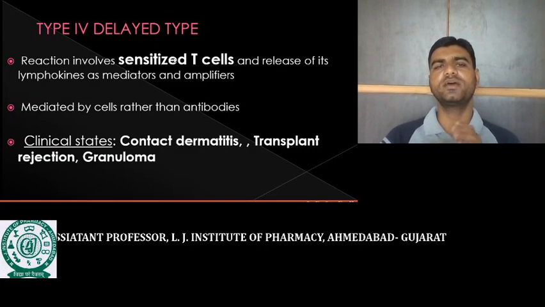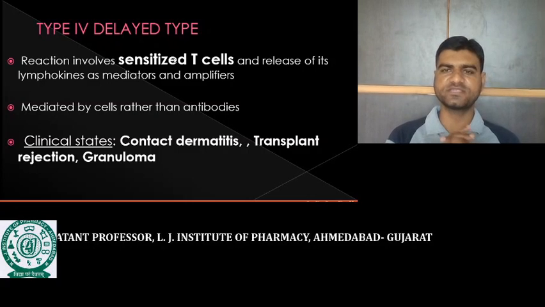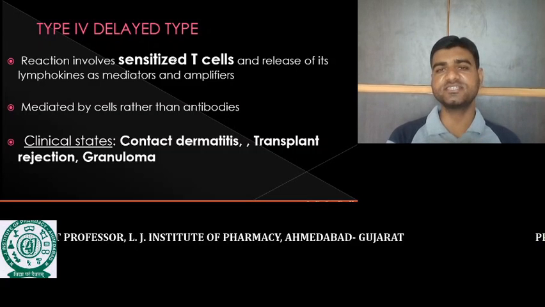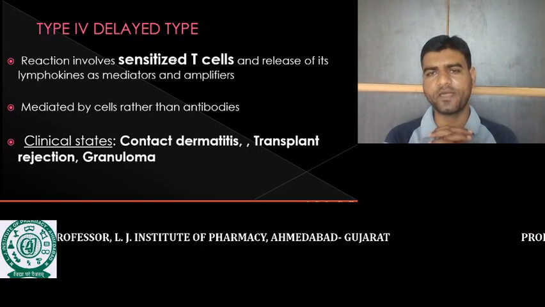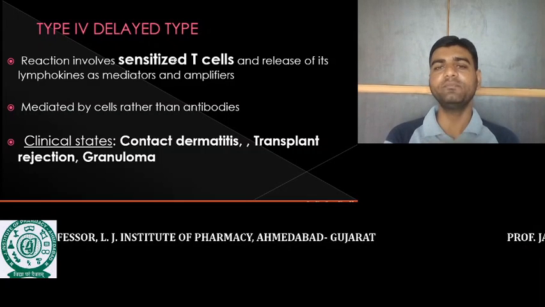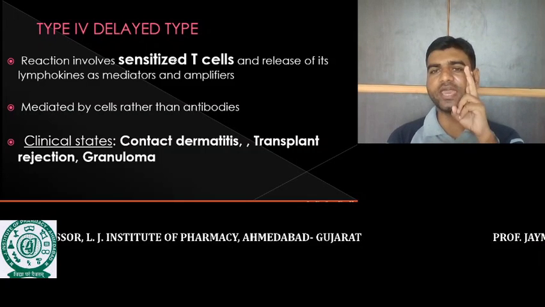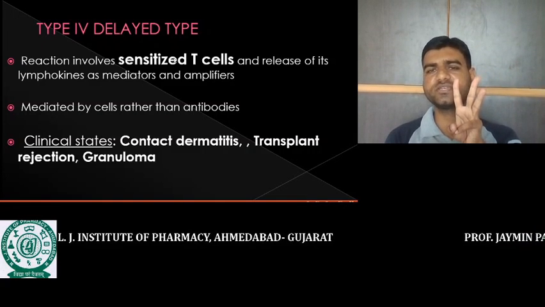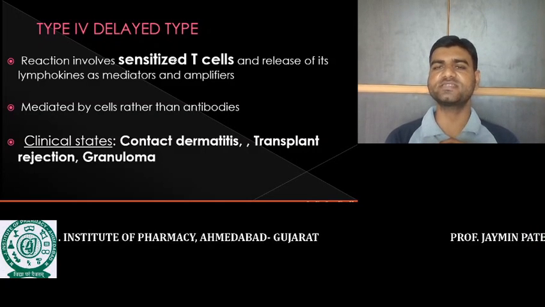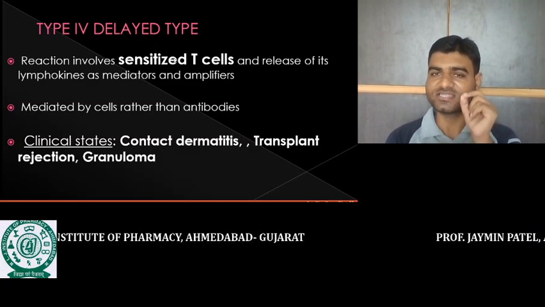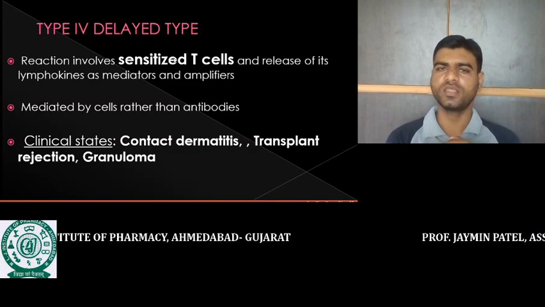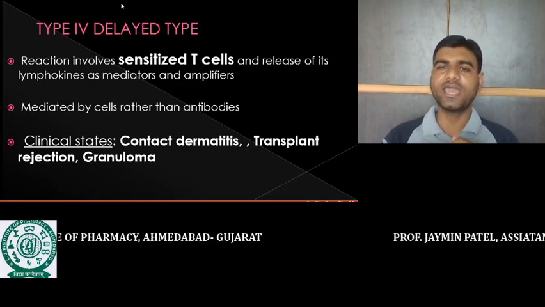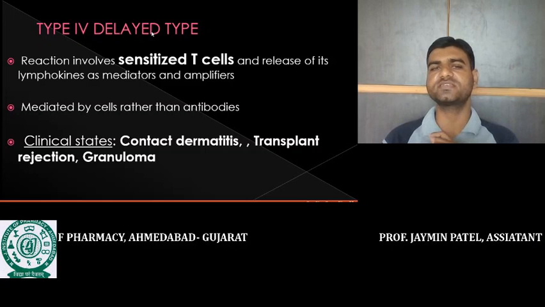Now we move toward the final type, the type 4 hypersensitivity reactions. Type 4 hypersensitivity reactions involve the sensitized T cell. It is also called delayed type hypersensitivity reaction, or cell mediated hypersensitivity reaction. Type 1, type 2, type 3 are antibody mediated, means the antibody is involved in these hypersensitivity reactions, while in type 4 hypersensitivity reactions, antibody is not involved, here the cell is involved, means the cytotoxic cell is involved. So that's why it is called delayed type hypersensitivity reactions and cell mediated hypersensitivity reactions.